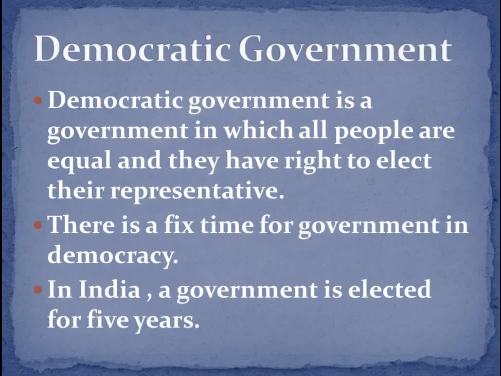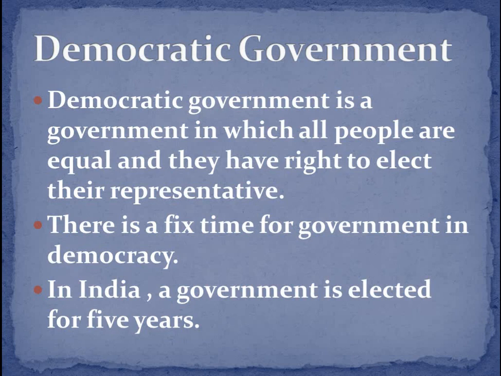Now, democratic government. I think you know about that because we have already covered this topic in a previous chapter. A democratic government is a government in which all people are equal and they have the right to elect their representative.